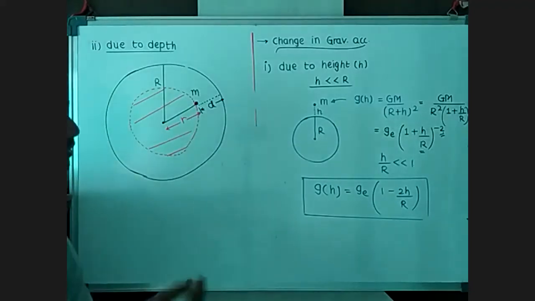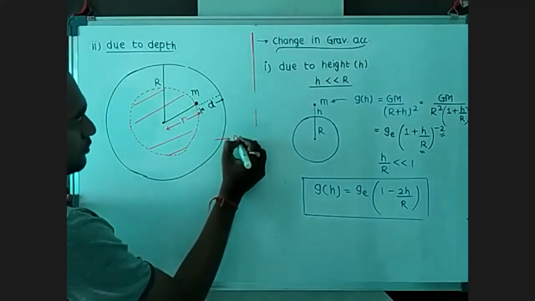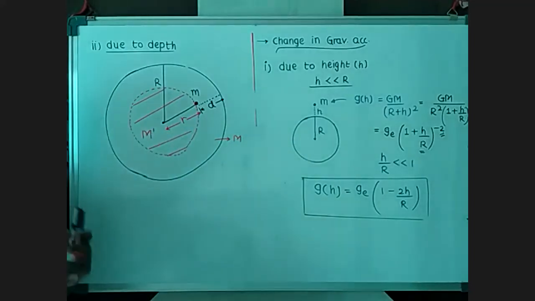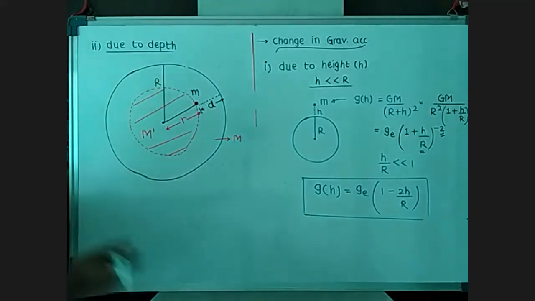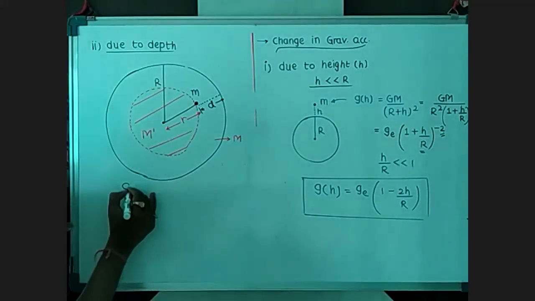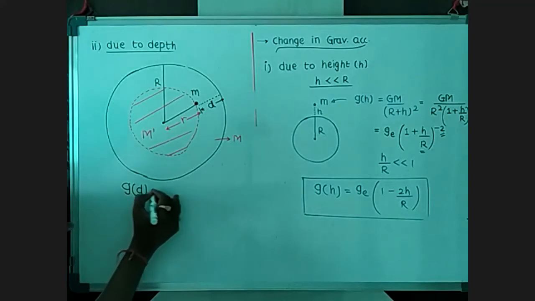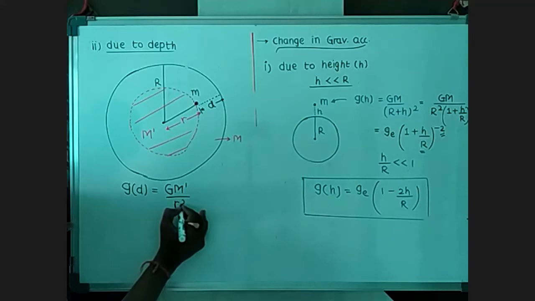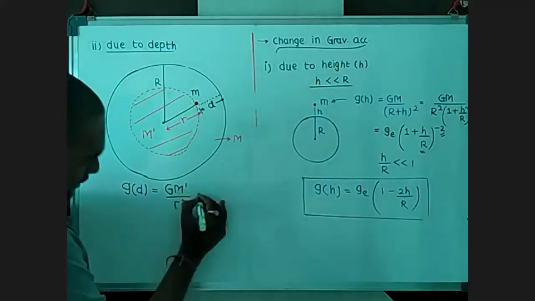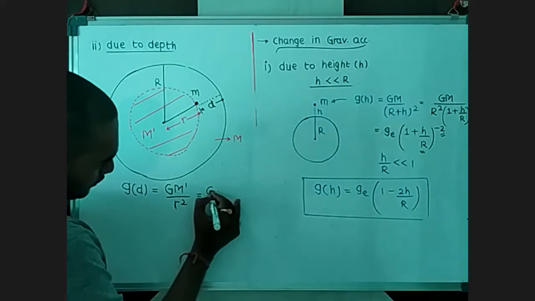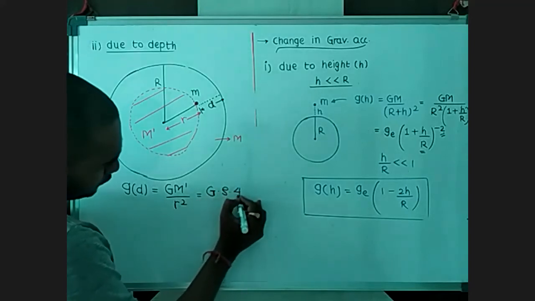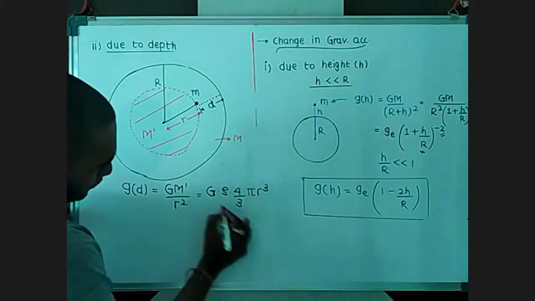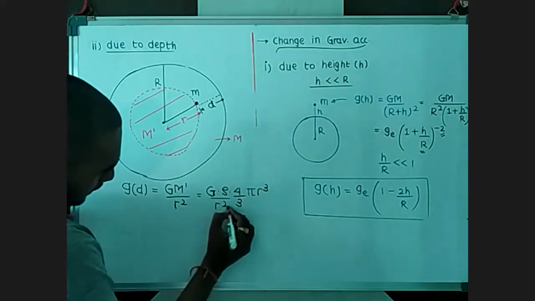We know that the total mass of the earth is capital M, but for this, let's consider it M dash, or M prime. Because of this M prime, the gravitational acceleration will be GM' over r square. Consider the density of the earth is uniform. So mass equals density times volume, so it's 4 by 3 pi r cube. In the denominator, we already have an r square.